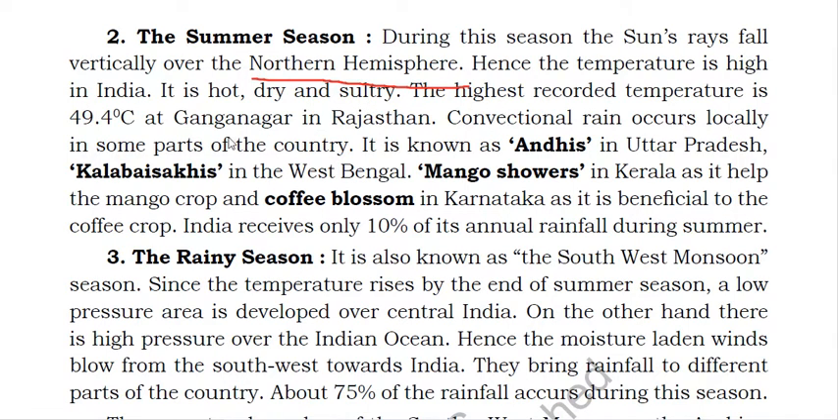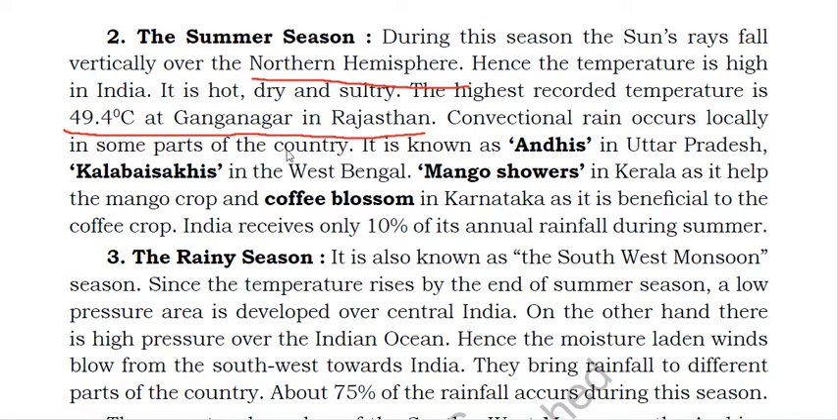The highest recorded temperature is 49.4 degrees Celsius at Ganganagar in Rajasthan. I have told you that Rajasthan and Gujarat are in the west part of India, and those places are very hot. The highest temperature recorded is 49.4 degrees Celsius at Ganganagar in Rajasthan.